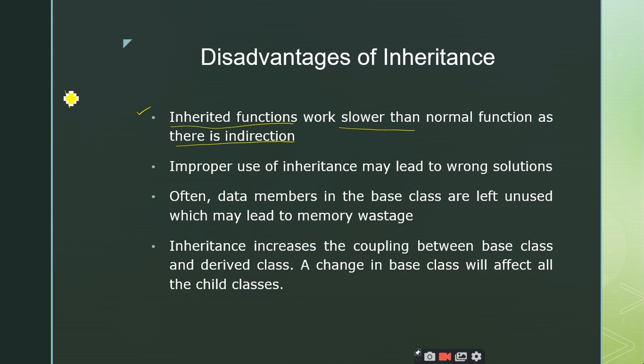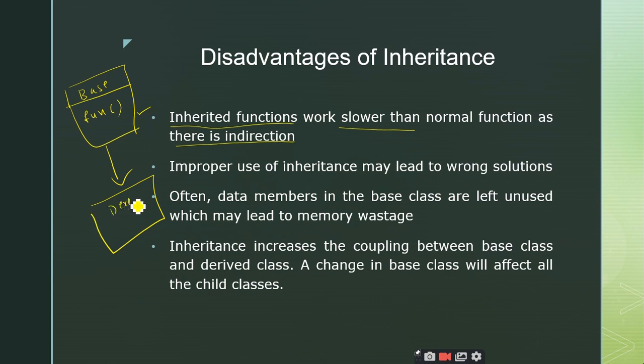For example, let us take a base class and a function called fun, and let us take a derived class which is derived from the base class. When I inherit this derived class, as we know, this function is also present here. This is just an assumption I am making, right?